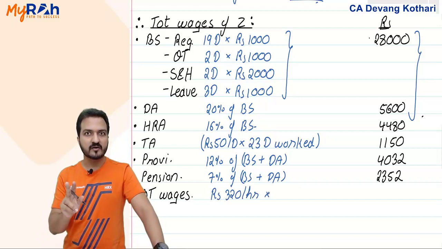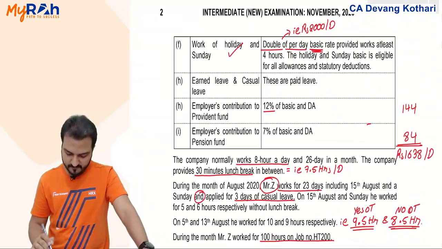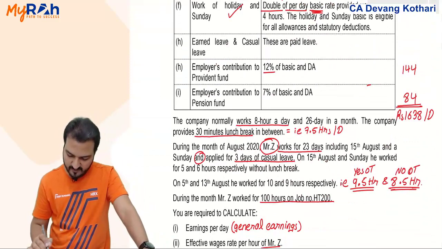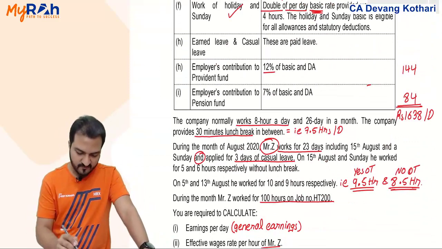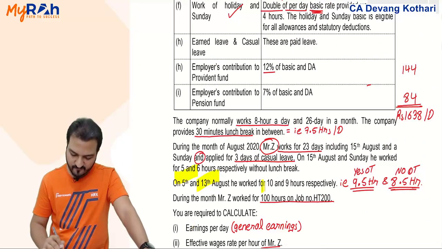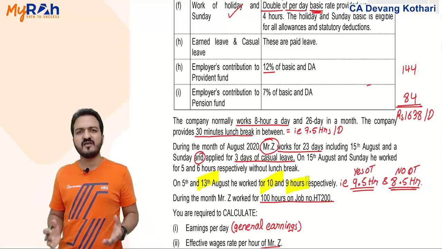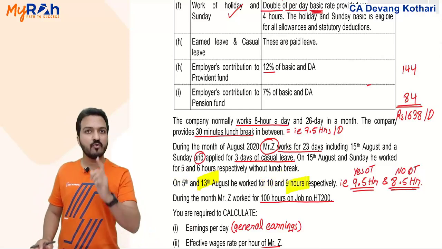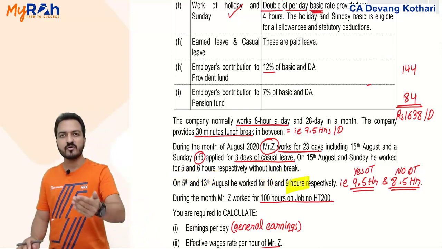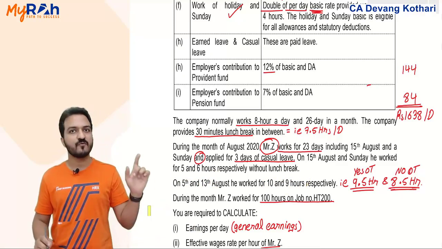For only 2 hours, because out of the 2 days of overtime that he did, 5th August and 13th August, 5th August he worked for 10 hours. Yes, he will get overtime. 13th August he worked for 9 hours. He will get overtime only if he works for more than 9 hours. He did not work for more than 9 hours. He won't get overtime for 13th August.